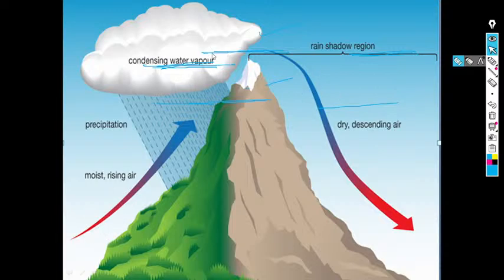Moist rising air, these clouds eventually get condensed, and due to heavy condensation, when they get saturated, then the rainfall occurs. It is all adiabatic, meaning there is no heat transfer between the system and the surrounding; it itself gets cooled.